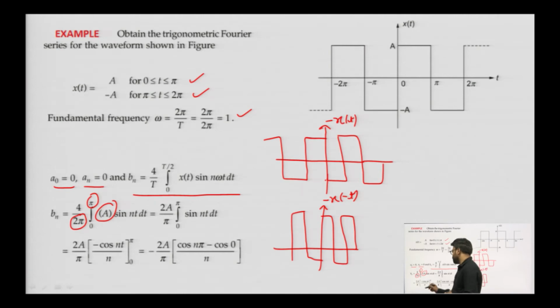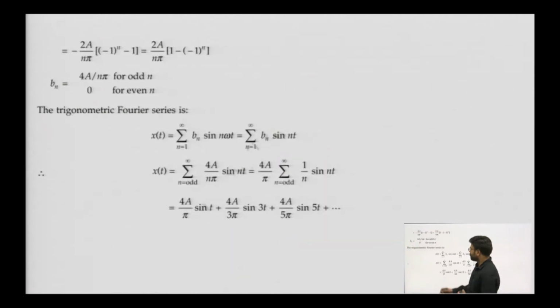So, we will get minus cos n t by n from 0 to pi, minus 2a by pi times cos n pi minus cos 0 divided by n. We obtain minus 2a by n pi times minus 1 to the power n minus 1, or 2a by n pi times 1 minus minus 1 to the power n. So, if the value of n is odd, we will get 4a by n pi. For even n it will be 0, because this factor will become 1 minus 1 for even values of n. So, b n is going to be 0 for even values of n.